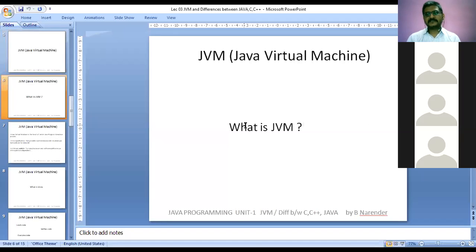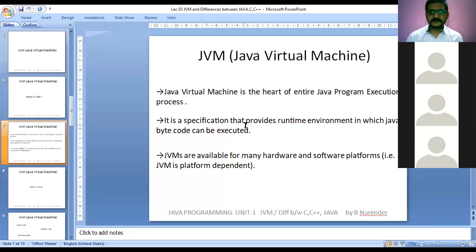Now, what is JVM actually? JVM is nothing but Java Virtual Machine, and what exactly does it do? It is mentioned that Java Virtual Machine is the heart of the entire Java program execution process.